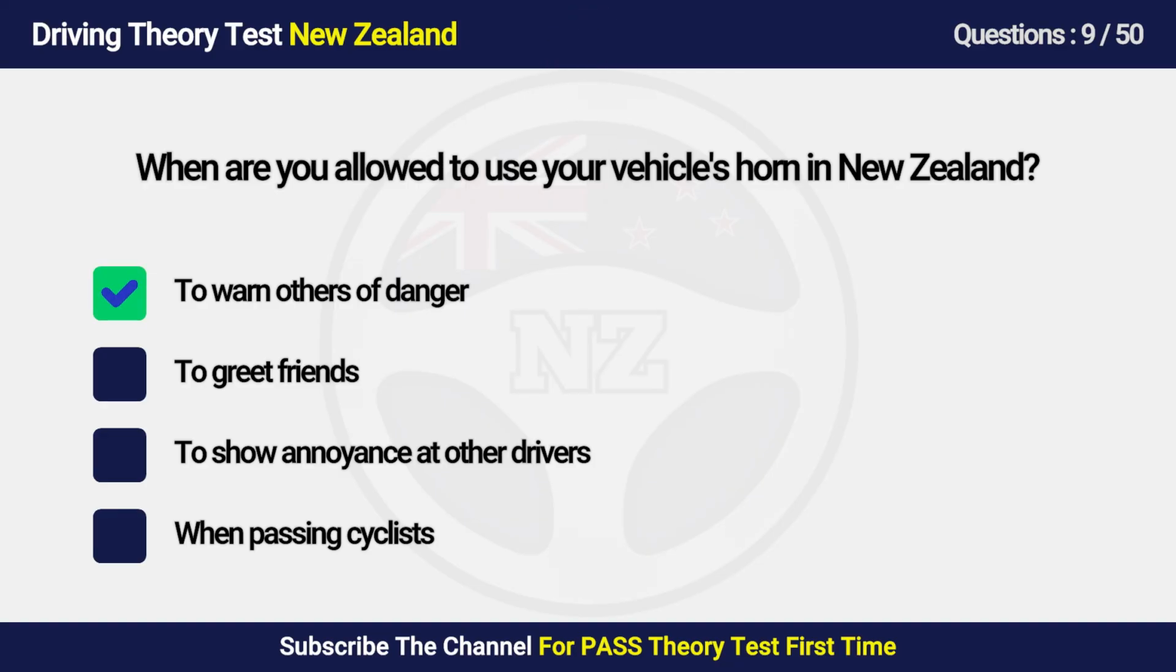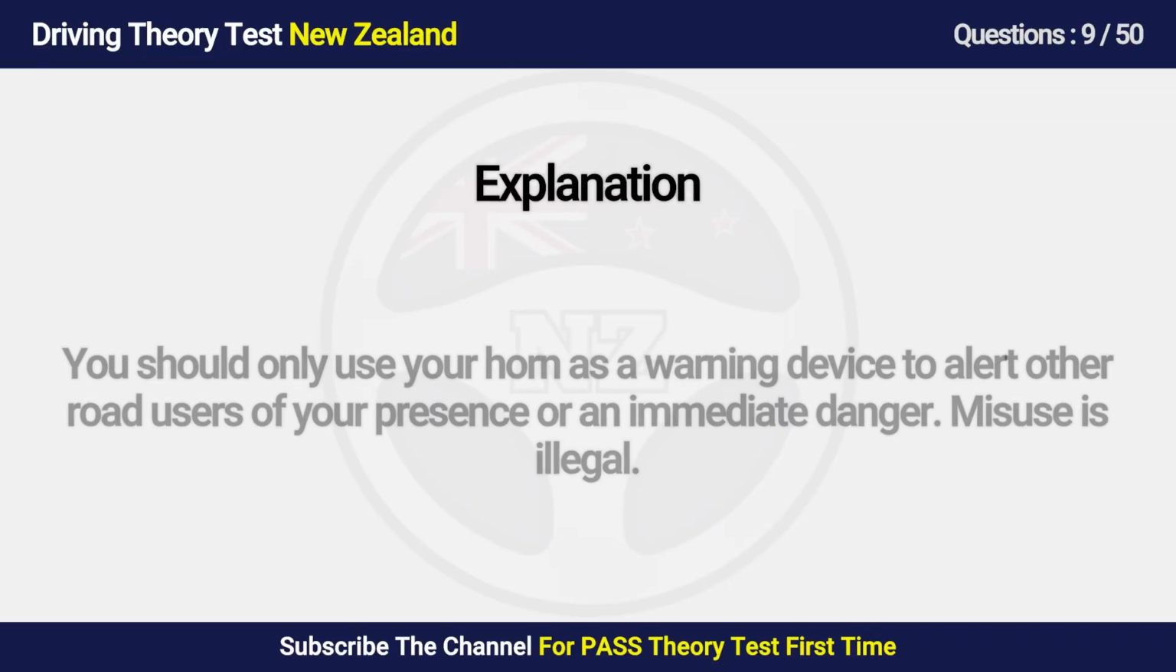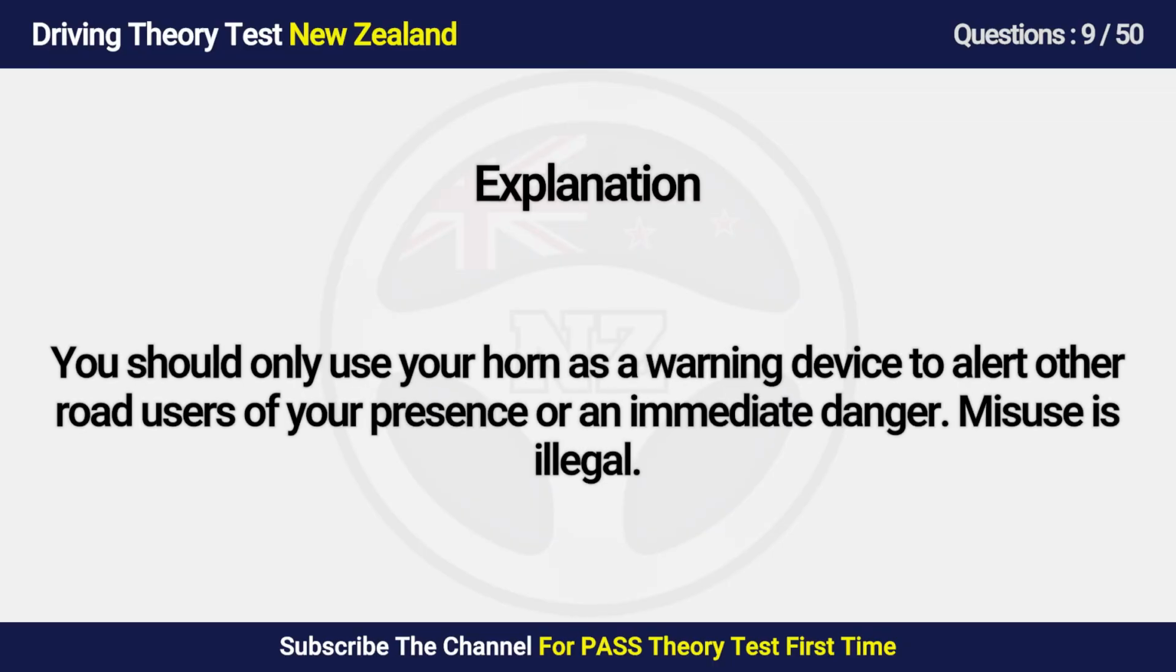Answer is A, to warn others of danger. You should only use your horn as a warning device to alert other road users of your presence or an immediate danger. Misuse is illegal.